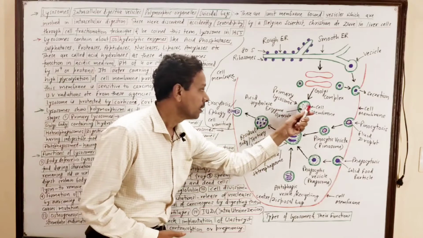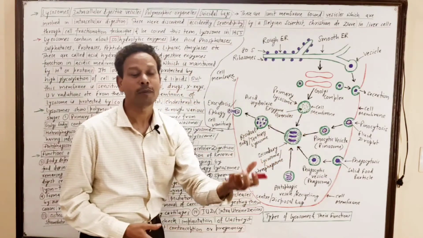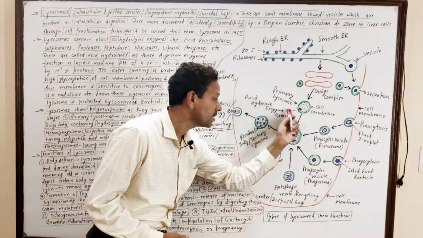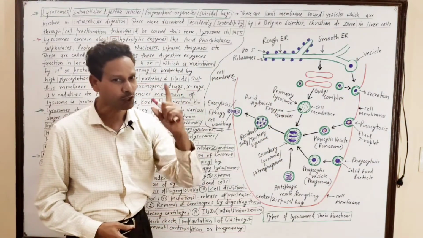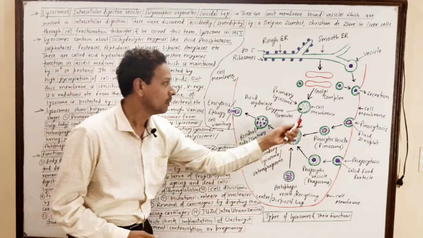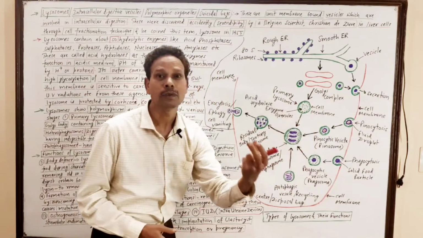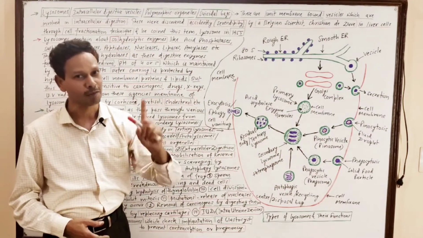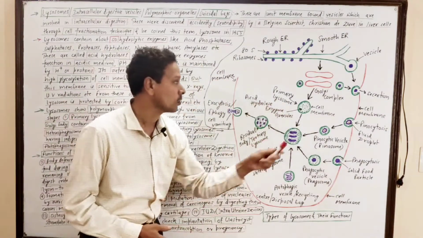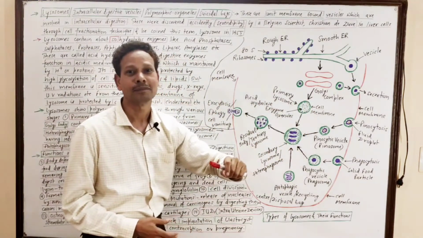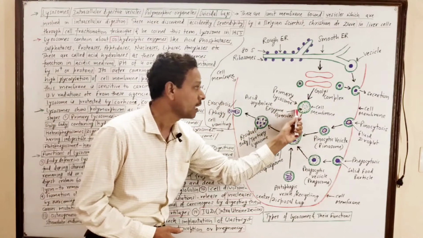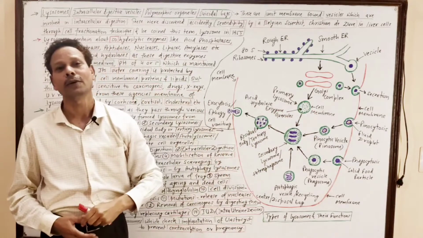The cell membrane of the lysosome is protected from the action of these acid hydrolases due to high glycosylation of cell membrane protein molecules and lipid molecules. It means the action of these acid hydrolase enzymes over this cell membrane is prevented due to the presence of high glycosylation of cell membrane protein and lipid molecules.